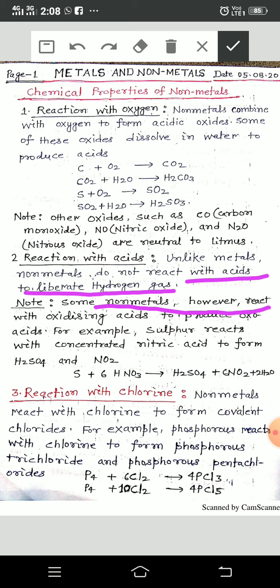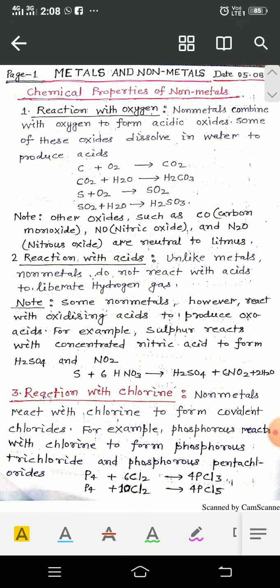Some nonmetals, however, react with oxidizing acids to produce oxoacids. So what is the meaning of oxoacids? Means the acids which contain oxygen, as for example sulfuric acid, nitric acid, phosphoric acid, carbonic acid. These are oxoacids.